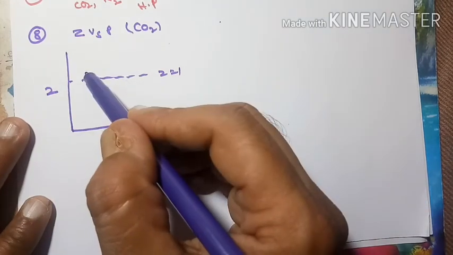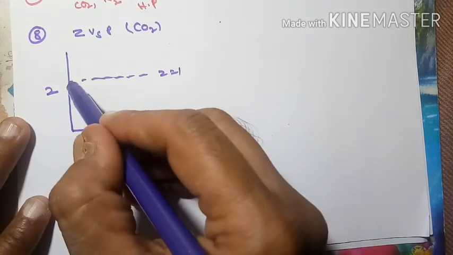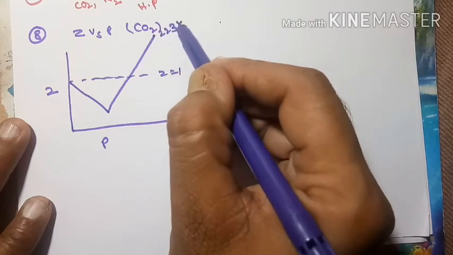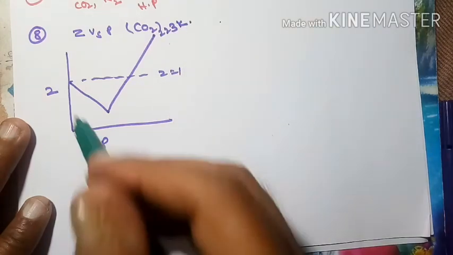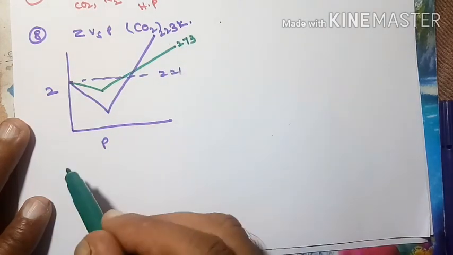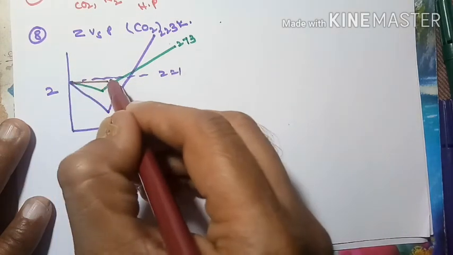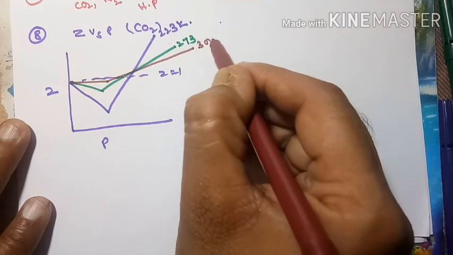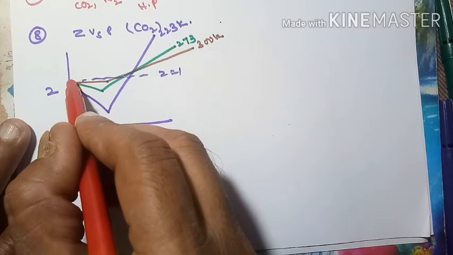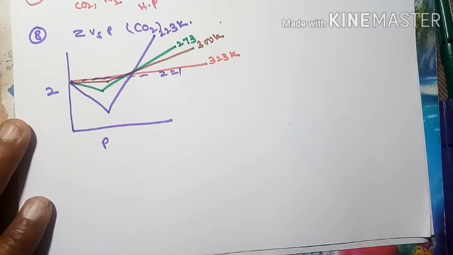At low pressure, that means at high temperature conditions, let me take this graph I got at 223 Kelvin. At 273 Kelvin I got this type of graph. At 300 Kelvin I got this type of graph. At 323 Kelvin I got this type of graph.